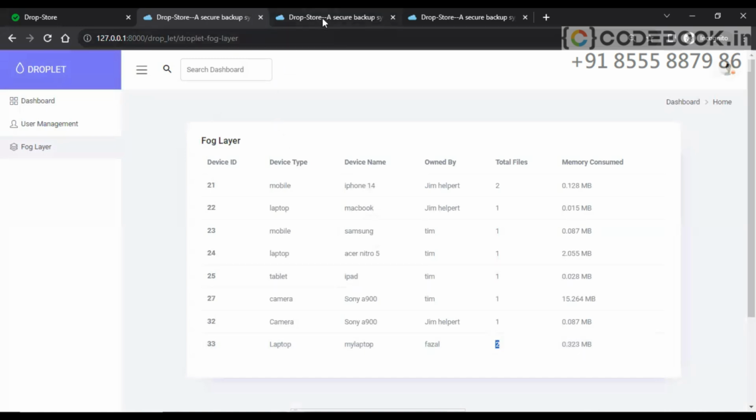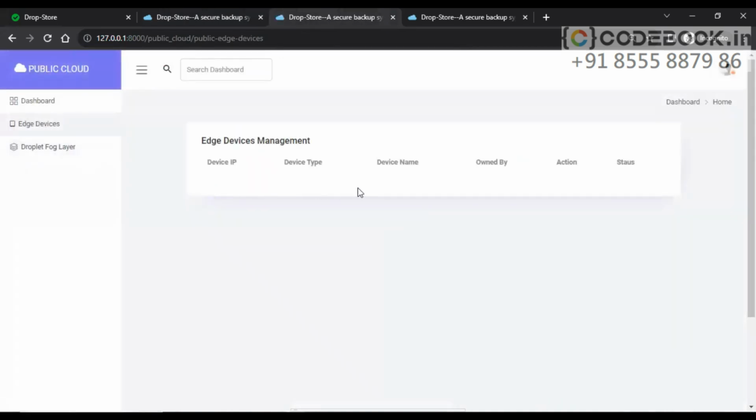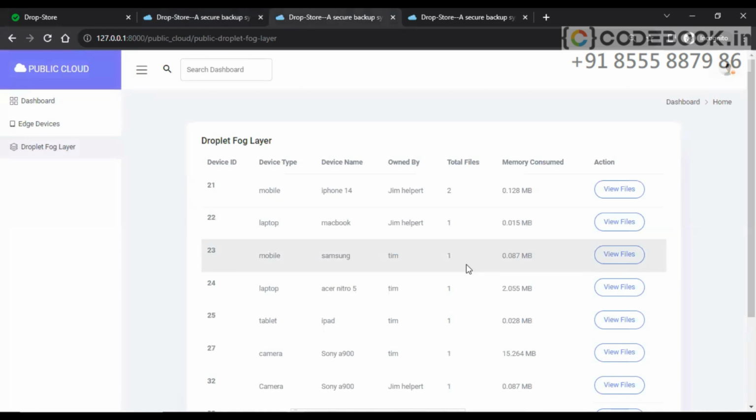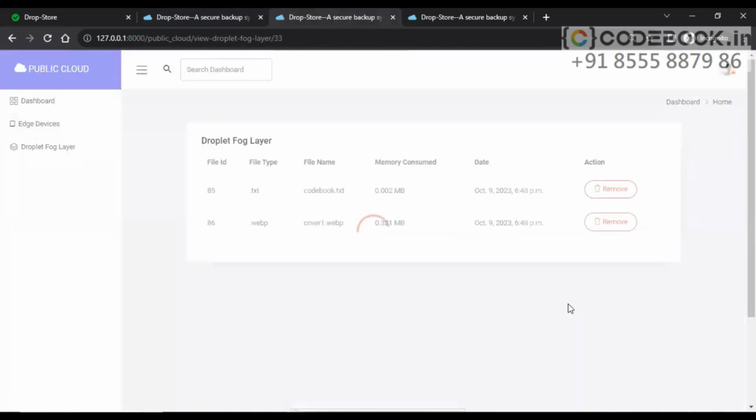And we have seen under the public cloud, what options do we have? Edge devices activation will be done here. Pending devices will come here. We don't have any pending devices right now. Droplet fog layer, how many files are there in the fog layer? If we want to see that, we can check it out here in view files. Okay, 2 files are available.